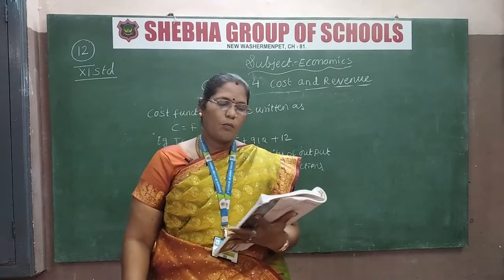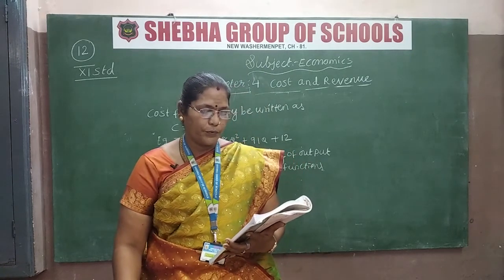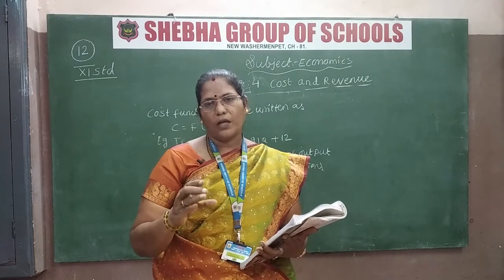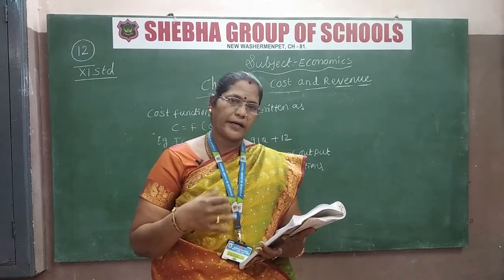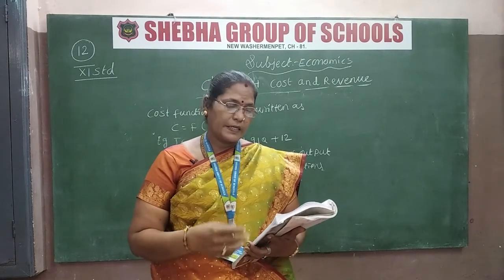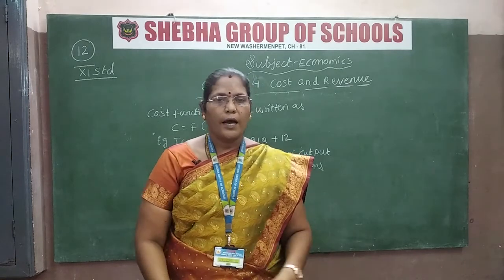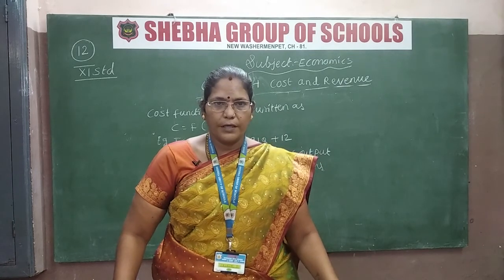Okay? So marginal cost is the additional cost incurred for producing one more unit of output. Simply put, when we buy only one item, its price will be higher for us. When we buy that product in bulk at wholesale, it will be a little cheaper for us. That only is explained about the marginal cost. Okay children, I hope that whatever I explained today you would have understood it. Thank you.